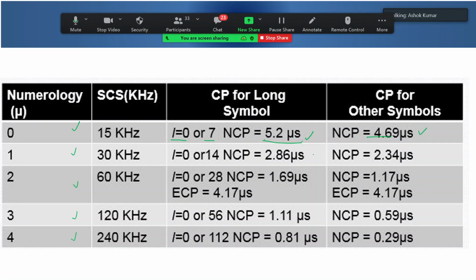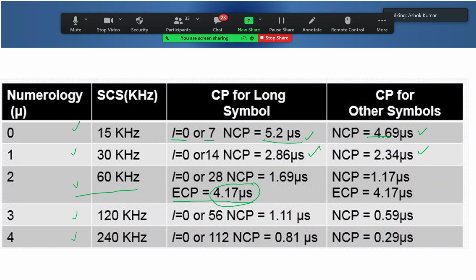If you try to calculate yourself, you can do it. For 60 kilohertz, we calculated only the extended cyclic prefix, which came to 4.17 microsecond. Please remember this: in case the extended cyclic prefix is being used, there is no concept of normal and longer symbol.